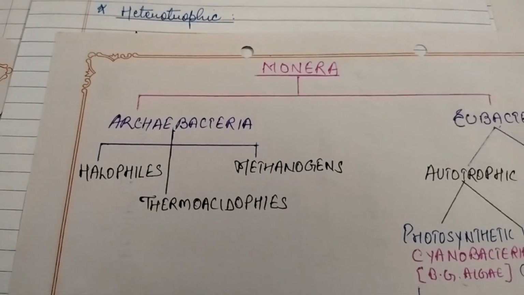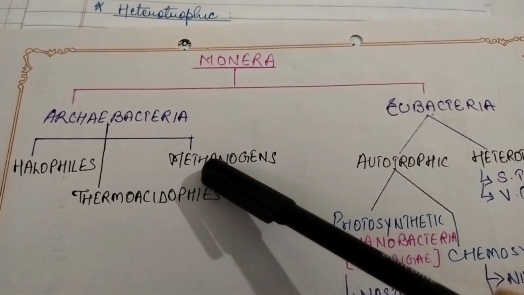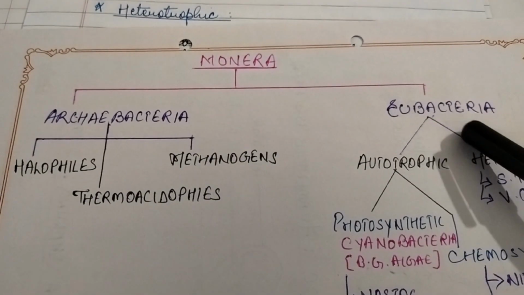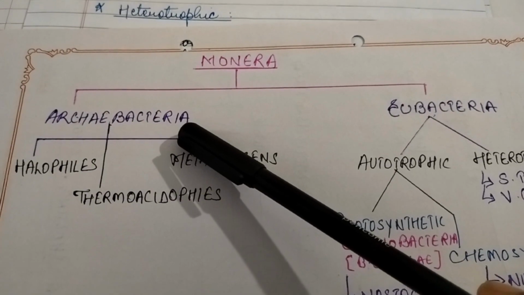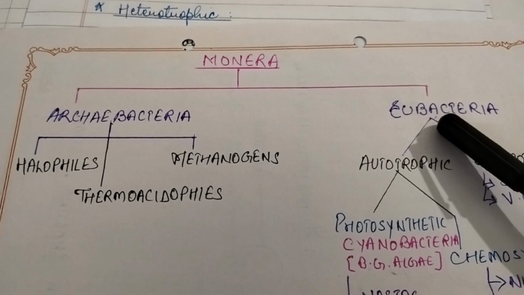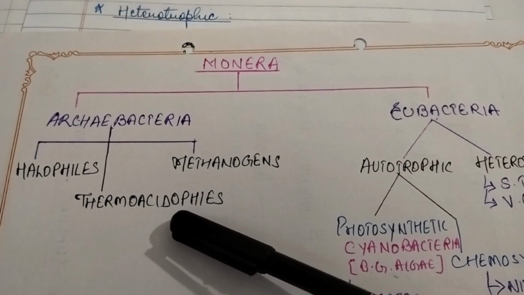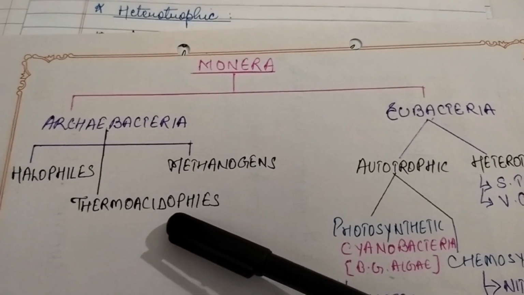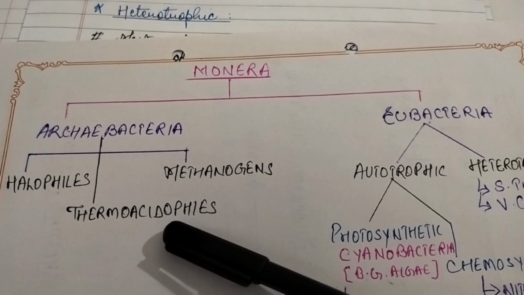Now, broadly, we have kingdom Monera. Just a revision of that classification. Kingdom Monera was divided into Archaebacteria and Eubacteria. Archaebacteria were the primitive types of bacteria, and Eubacteria were the true bacteria. Archaebacteria were divided into three types depending upon the habitat where they lived.